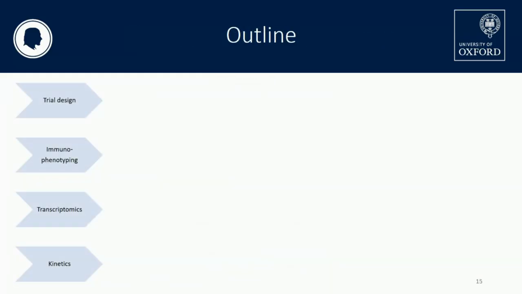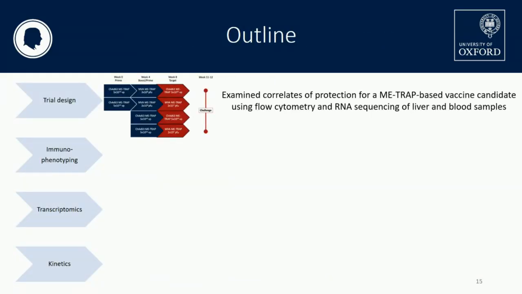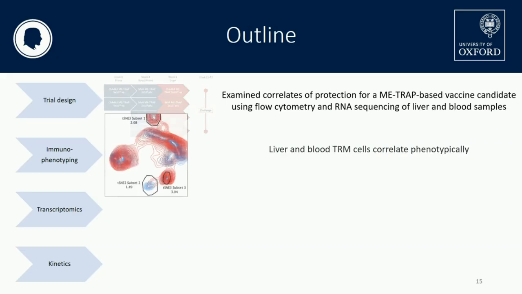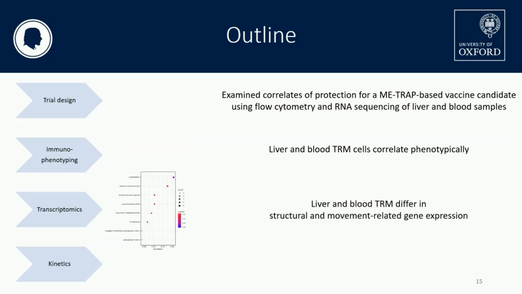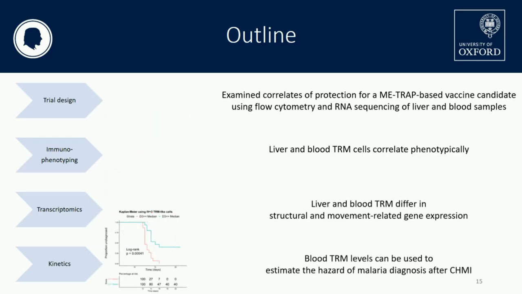As an outline, today I showed you that we examined correlates of protection for a vaccine candidate using RNA sequencing and flow cytometry. Liver and blood TRMs correlate phenotypically, but they differ in terms of structure and movement-related genes. However, we can still use these TRM levels to estimate hazards of malaria diagnosis after CHMI.